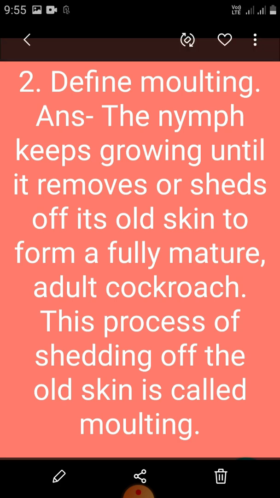This process of shedding the old skin is called molting.